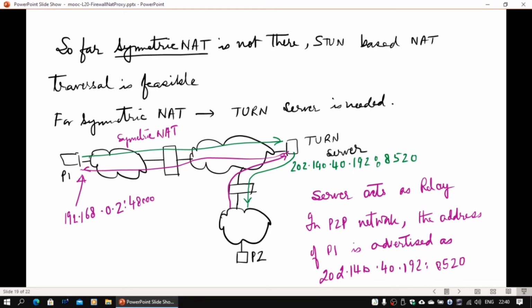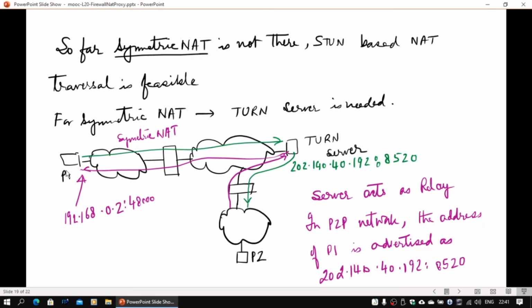So in that case, we need to go for a TURN server. Basically, it's a relay node. So NAT traversal can be done through a relay node. In this case, the TURN server will be there, and you will create a connection to the TURN server, and the TURN server on your behalf will allocate a public IP address and port number, and this will be told to you. So TURN will keep a record that this particular public IP address and port number has been assigned for P1, so whatever is the public IP address and port number coming from this symmetric NAT is mapped to this.